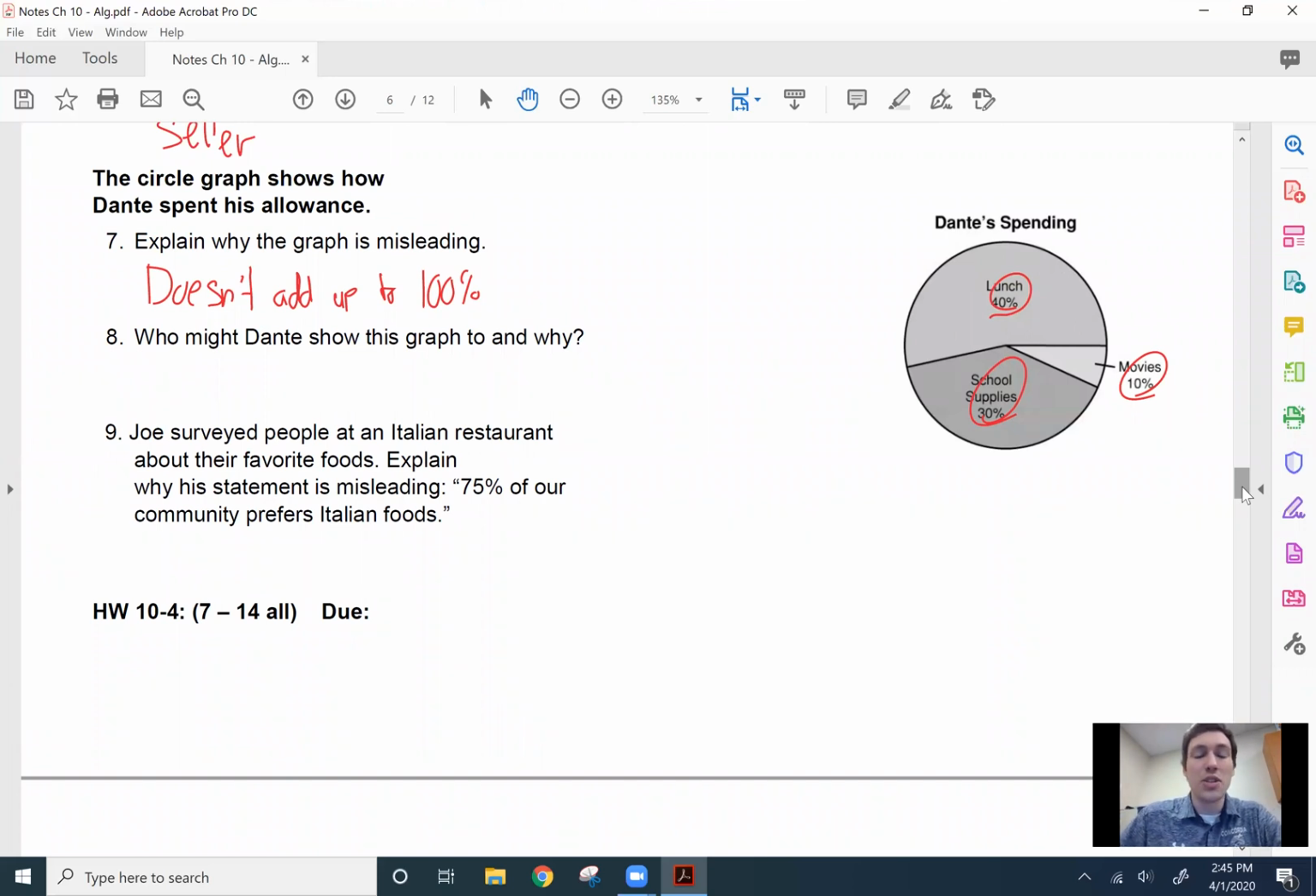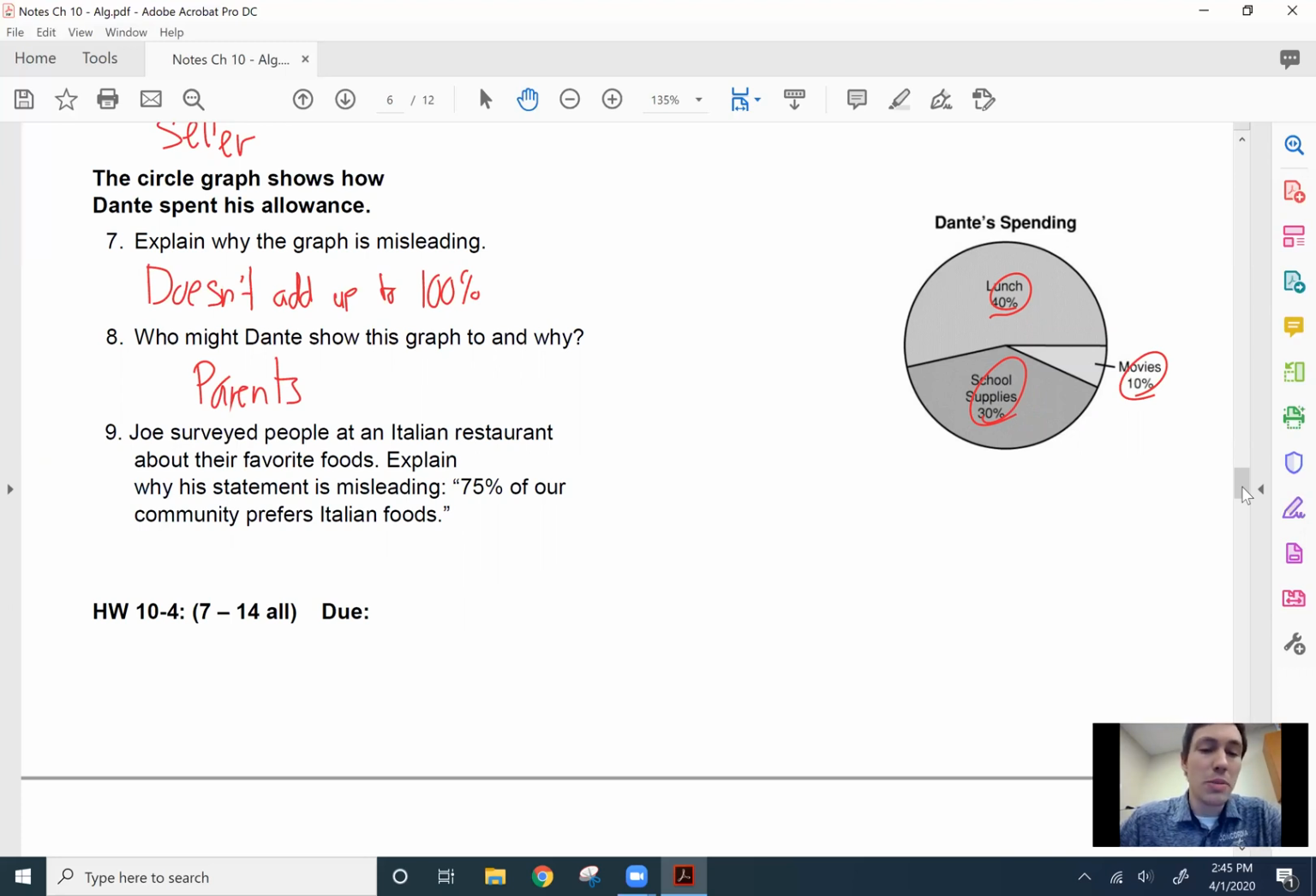So who might Dante show his graph to and why? Well, if this is Dante's allowance, he should show this to his parents because it's indicating, look, mom and dad, I'm spending so much on lunch and it doesn't give me much money to spend on movies then. But he's not putting in the full story. Lunch is not taking up 40%. It's out of only 80. So yeah, he's going to want to show this to his parents to try to convince them that he needs more money for his allowance.